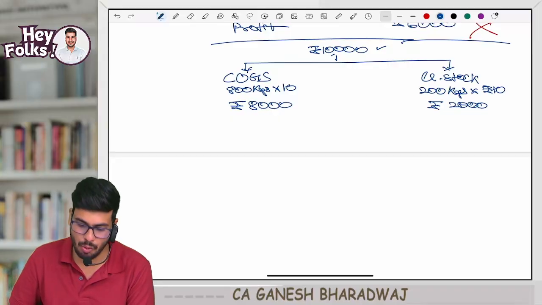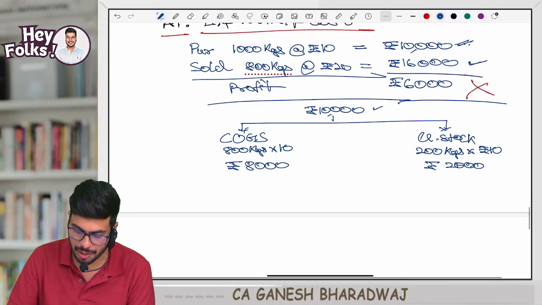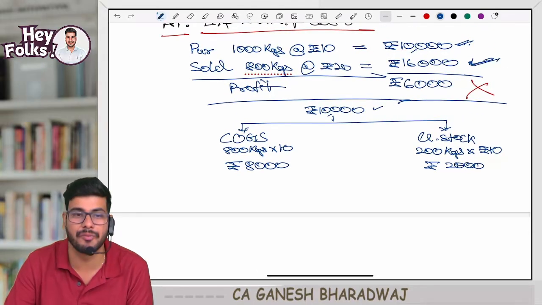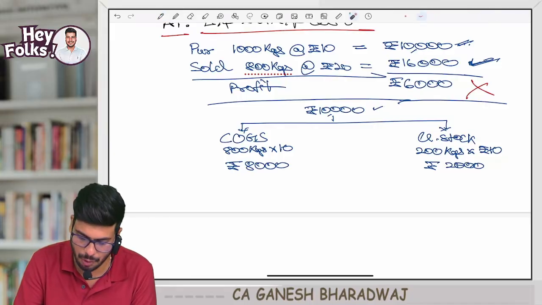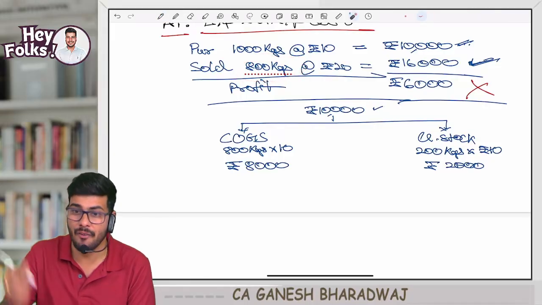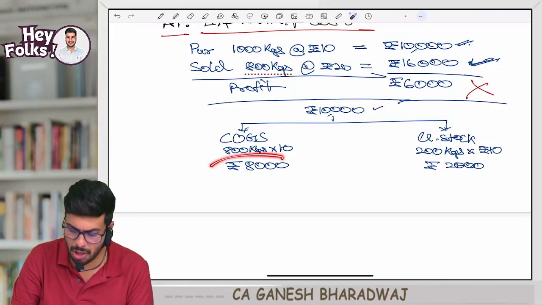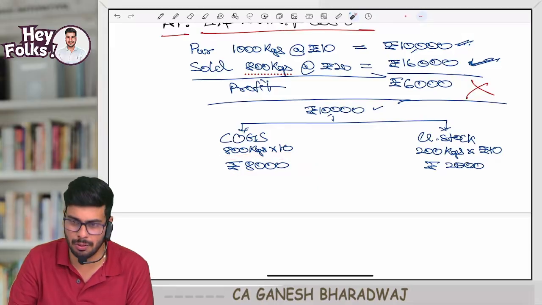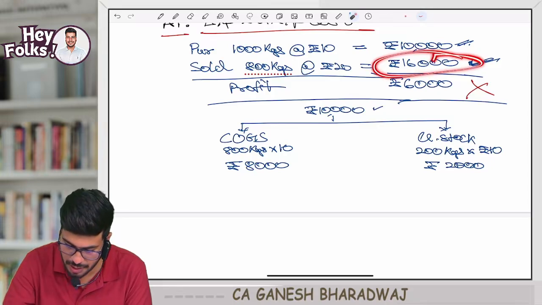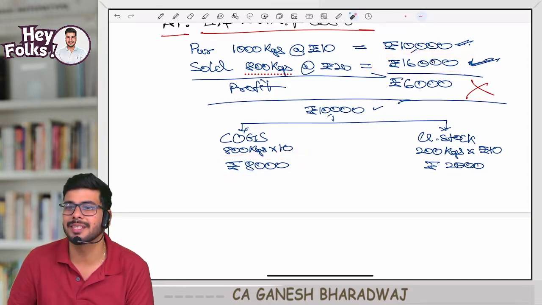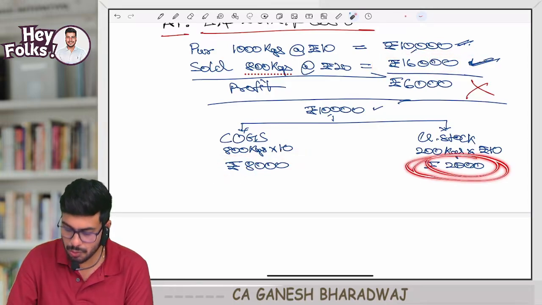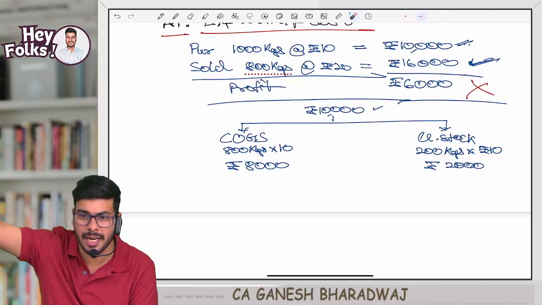So now can I say, look, you have generated revenue of 16,000 rupees by selling how many kgs? 800 kgs. For these 800 kgs, what was the cost you incurred? 8,000 rupees. So which means, how much should be my profit? 16,000 minus 8,000 only. Because using this 2,000 rupees, in future I can sell it and gain from that.